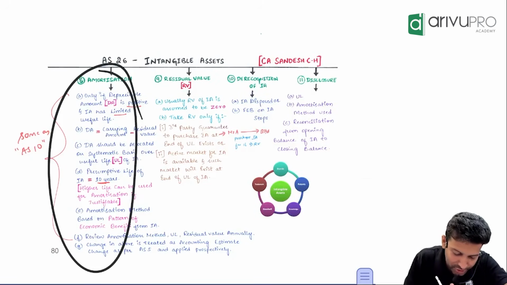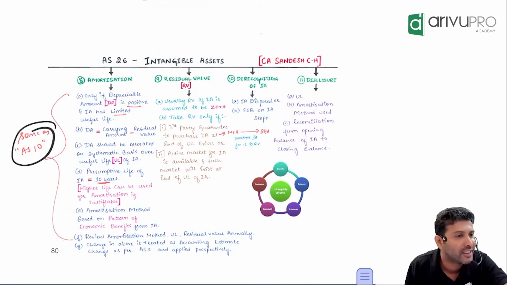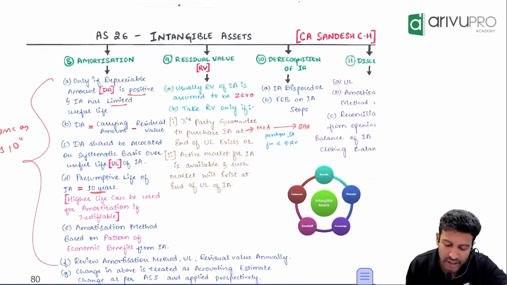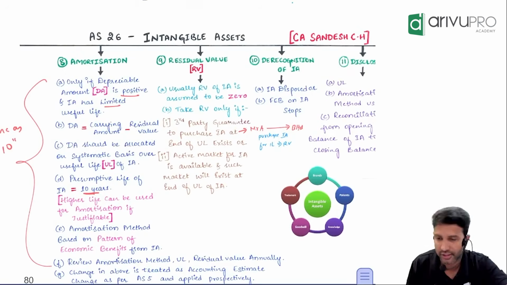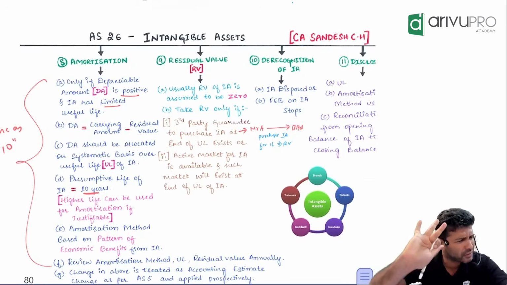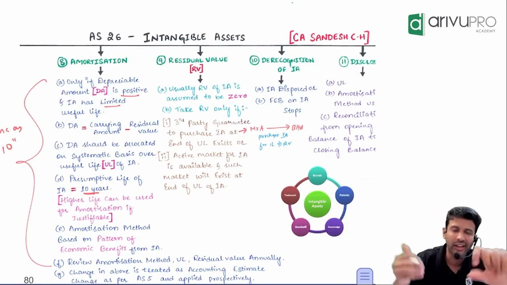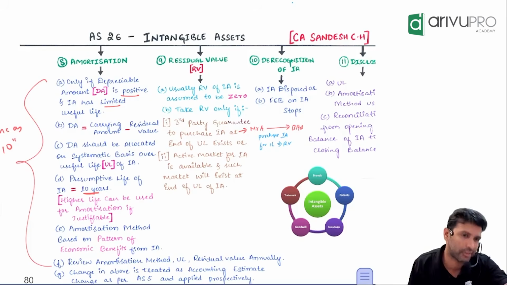Sir, amortization. See, I'm very, very happy. Same as Accounting Standard 10. Same funda. You will start amortization from the day it is ready to use. You will charge amortization method based on pattern of economic benefits. That accounting estimate change, everything ditto. But here, AS 26 has one extra thing. We have a concept of presumptive life.